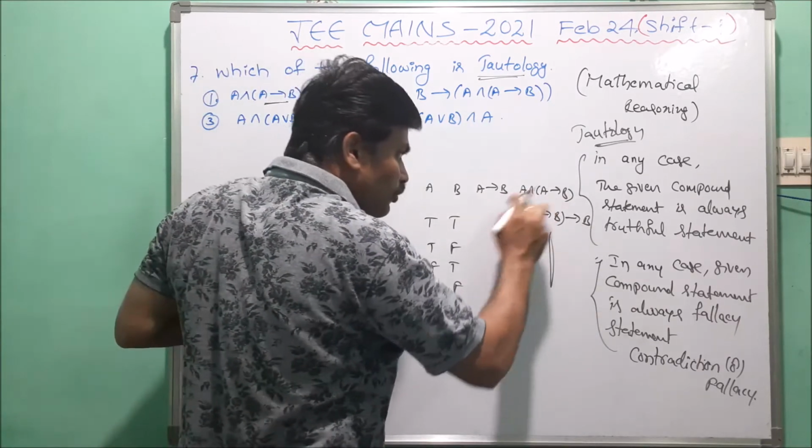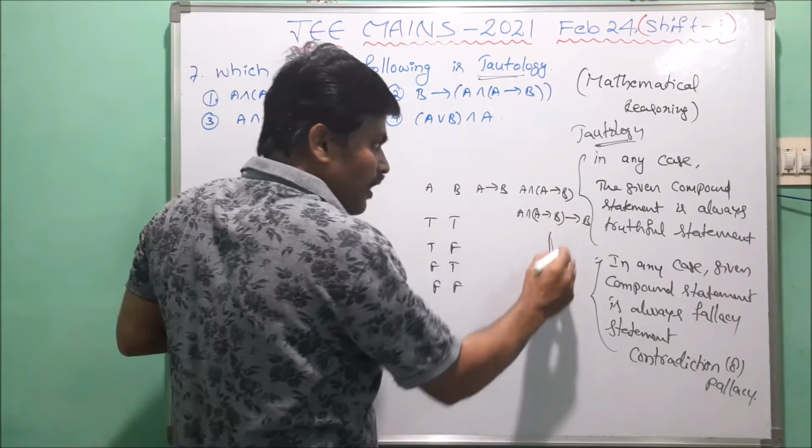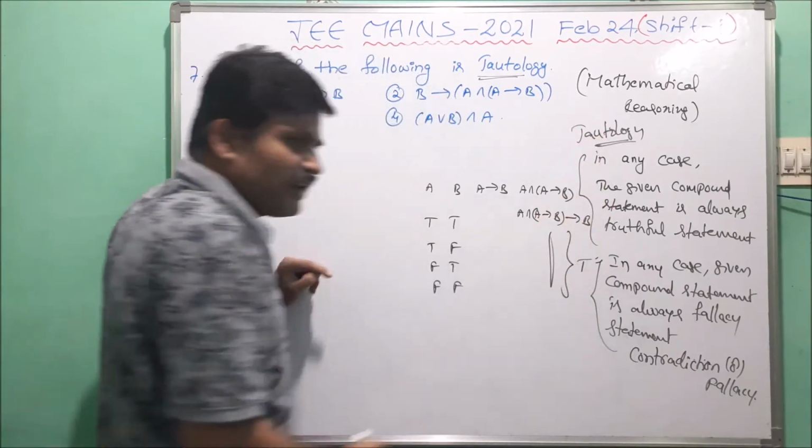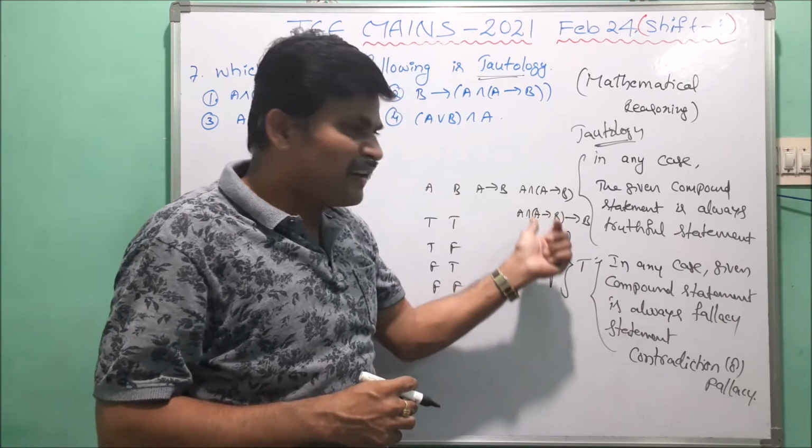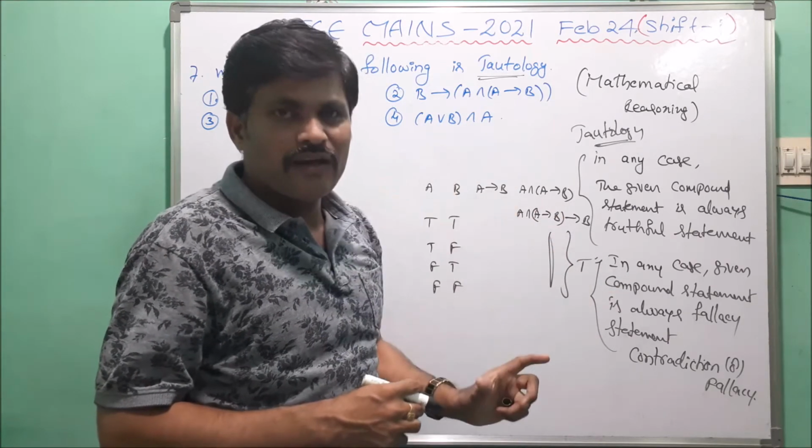If the truth values of this are all equal to T, then that is called a tautology.